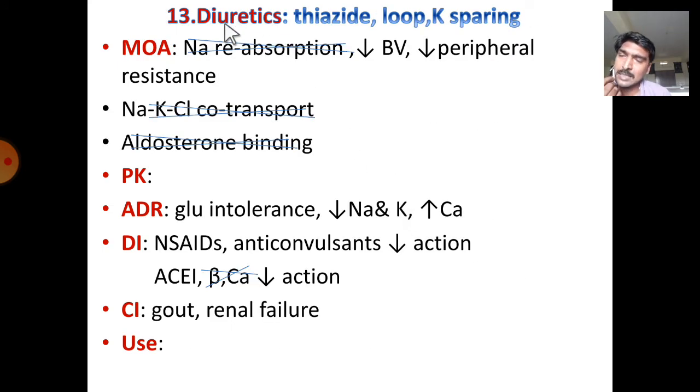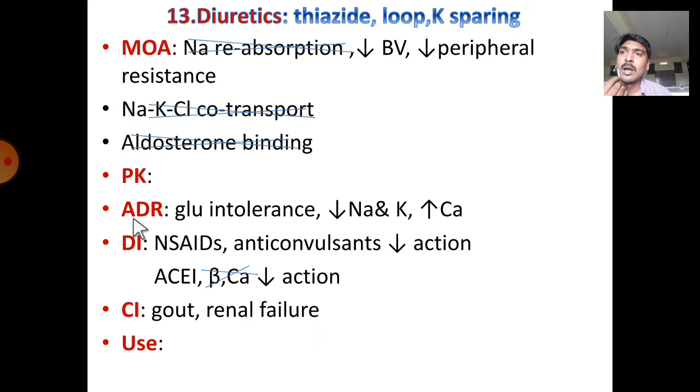Diuretics have a separate topic, but under antihypertensive agents I am going to explain. Thiazide diuretics, loop diuretics, potassium sparing diuretics: overall their mechanism is they inhibit the reabsorption of sodium as well as water, promote the urine volume, thereby reducing the blood volume and the peripheral resistance. Especially, loop diuretics inhibit the sodium potassium chloride co-transport system in the loop of Henle. Potassium sparing diuretics inhibit the aldosterone binding site in the distal convoluted tubule and collecting tubes.